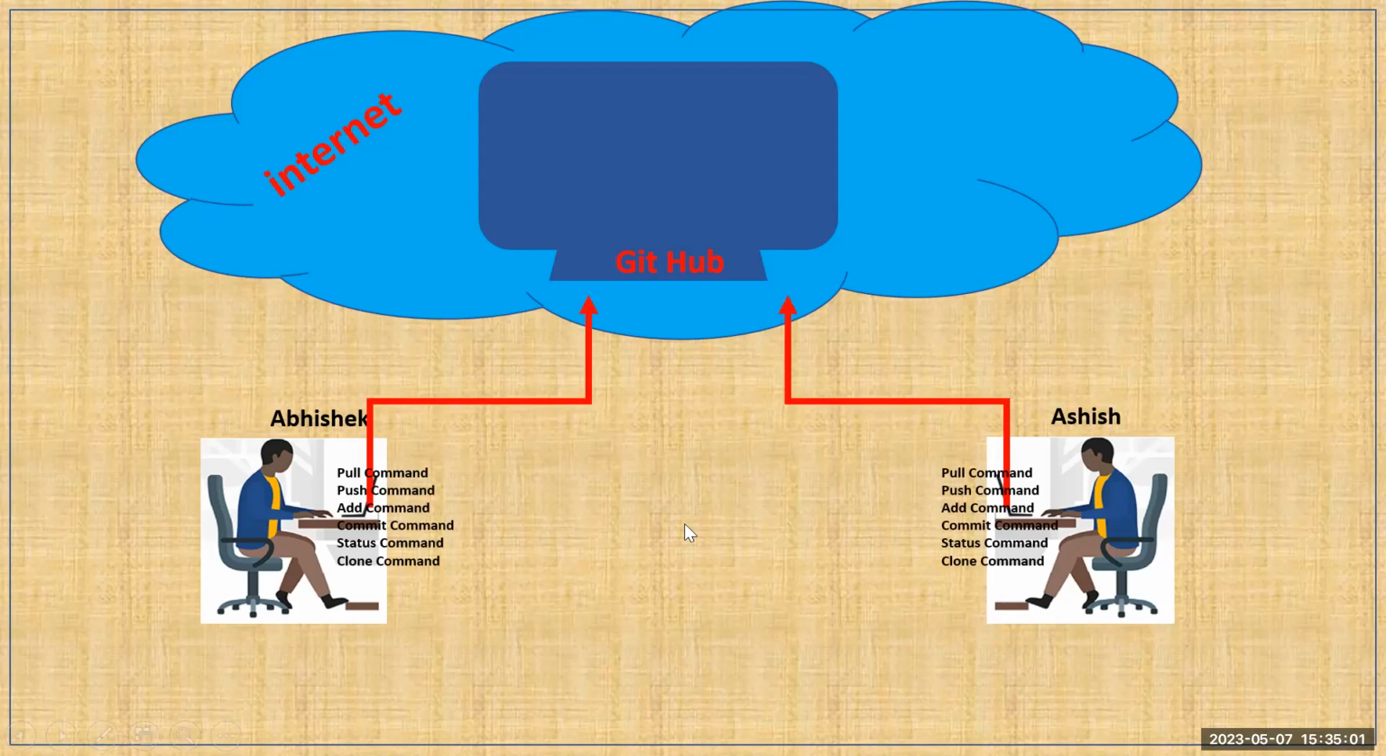Now the question is how the commands are going to be executed. These commands are provided by GitHub. For that purpose, every person who is working on the project has to install a piece of software on their local machine that is called Git, or Git client. With the help of this software, they can interact with this machine and send their code here.